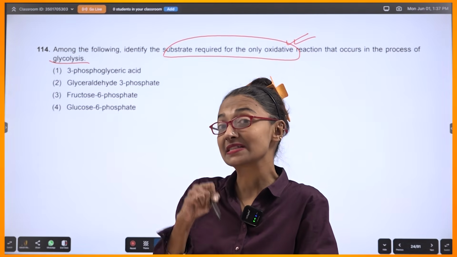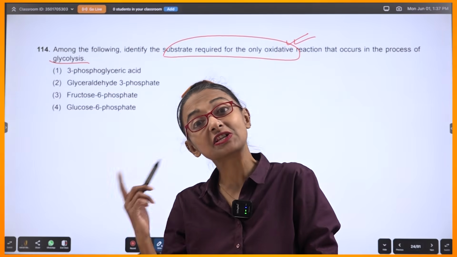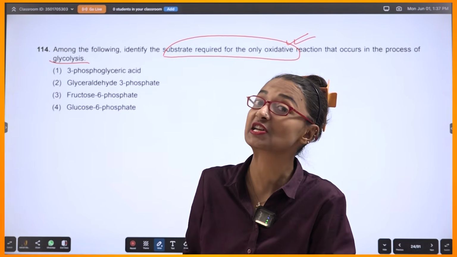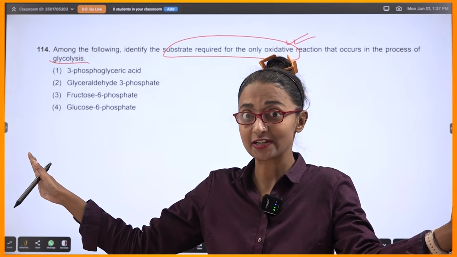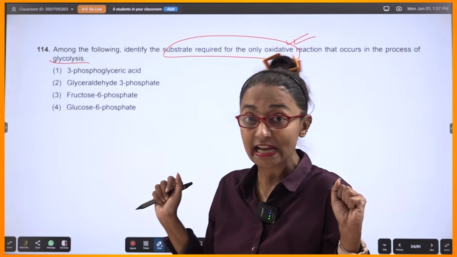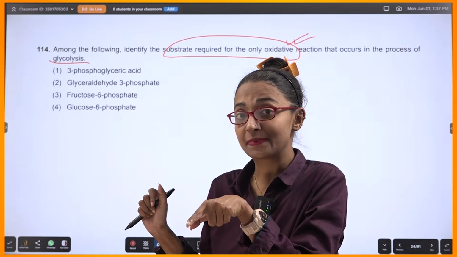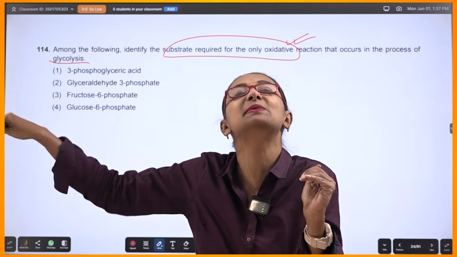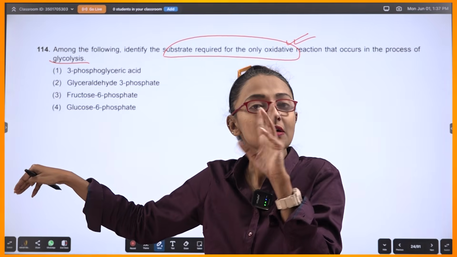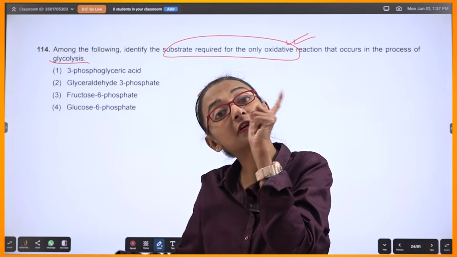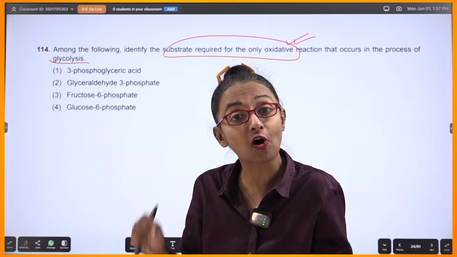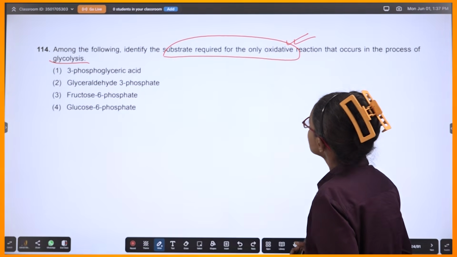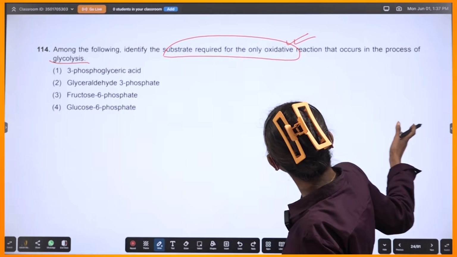Fructose 1,6 bisphosphate will be converted into glyceraldehyde 3-phosphate and DHAP, which is dihydroxyacetone phosphate, right?